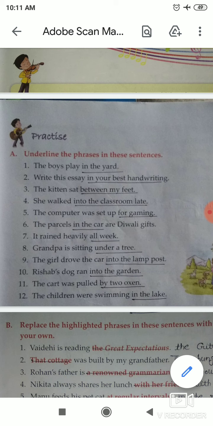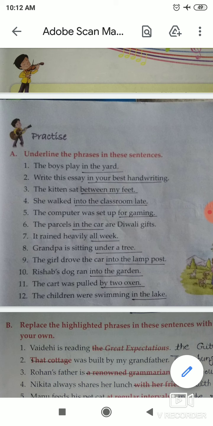Now next, number 9. Number 9 is: the girl drove the car into the lamp post. In this sentence, into the lamp post is a phrase. So you have to underline this group of words, that is, into the lamp post, because this is a phrase.